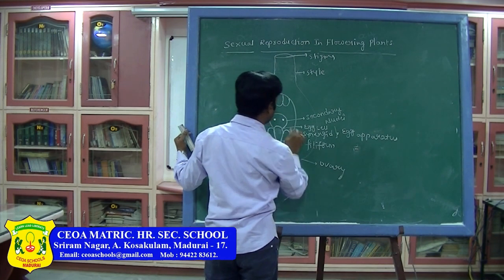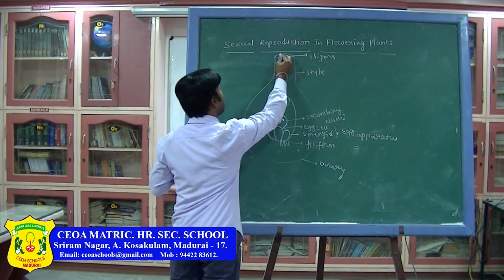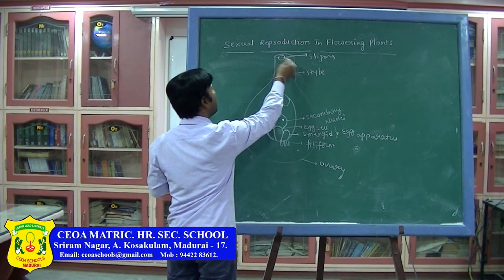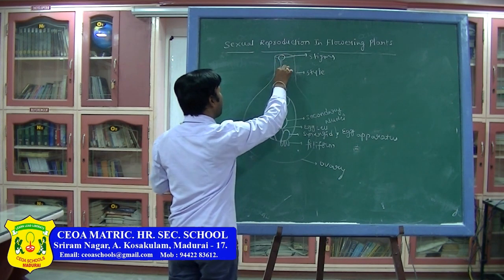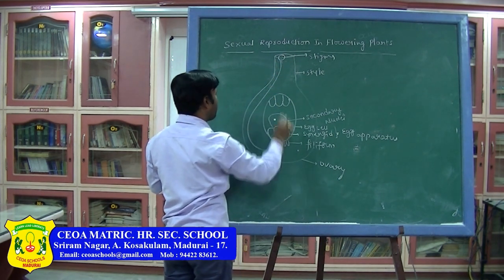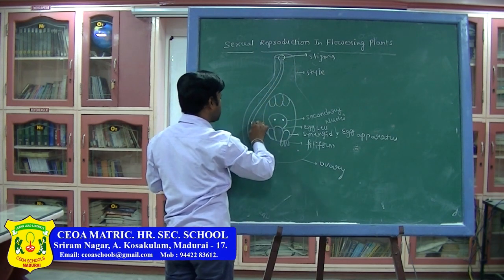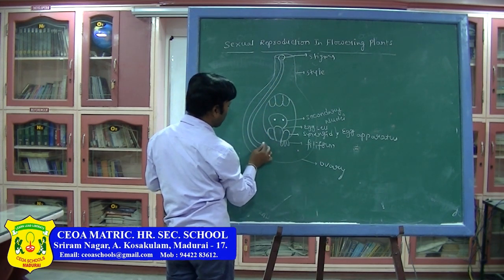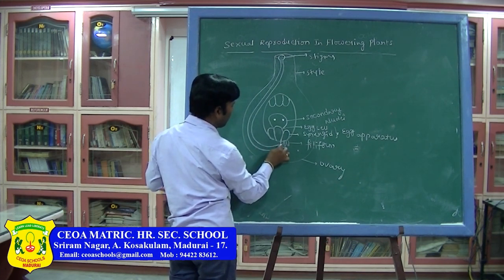Inside the ovary, the ovule is present. Whenever the pollen grain falls and develops on the stigma, it extends like a tube-like structure, that is called the pollen tube. Now this pollen tube reaches up to the ovary or ovule.